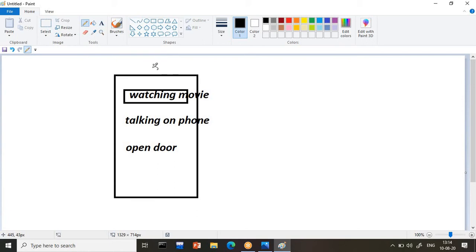But one activity is not dependent on the other. All the activities are independent here. Let us say watching movie is independent. If this is closed, it will not have any impact on talking on the phone. If this is closed, it is not having any impact on opening the door. One person is doing multiple tasks, but they are not impacting each other. So when we use this concept, it is called multitasking, guys. Why? Because all the tasks are parallel, one person doing them, but they are not dependent.